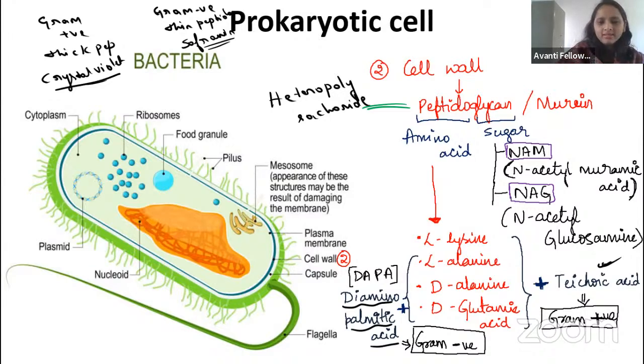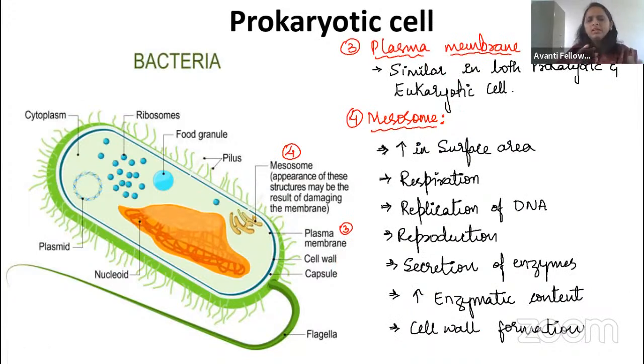What is that, guys? Plasma membrane. That is the third layer, plasma membrane. In detail, we are going to study it in the eukaryotes. Just I will give a hint here. It is similar in both prokaryotes and eukaryotes. Right, guys? What is there in the plasma membrane? The plasma membrane consists of phospholipids, and in between there are proteins. Right, guys? We will study the detail later.